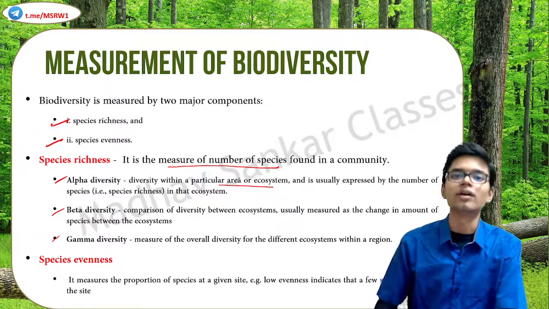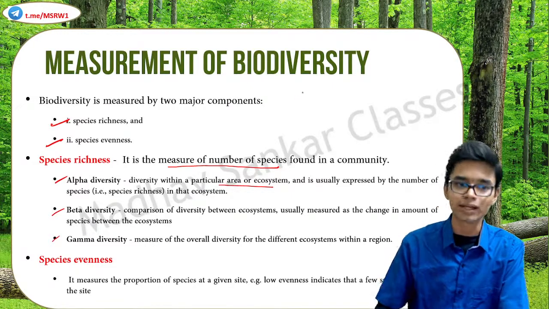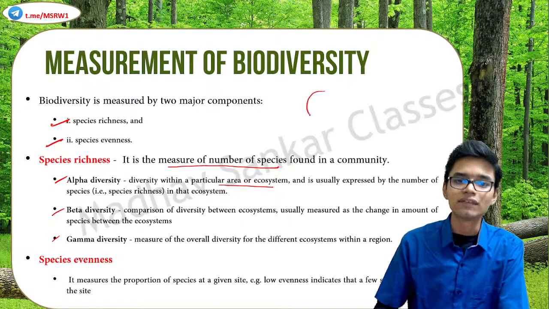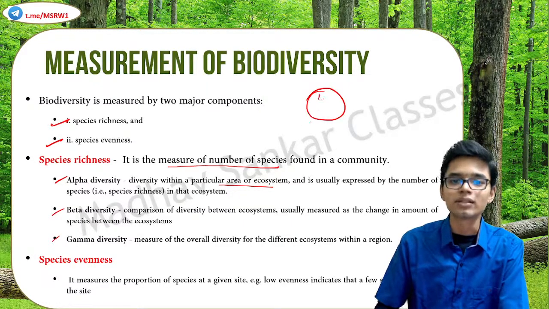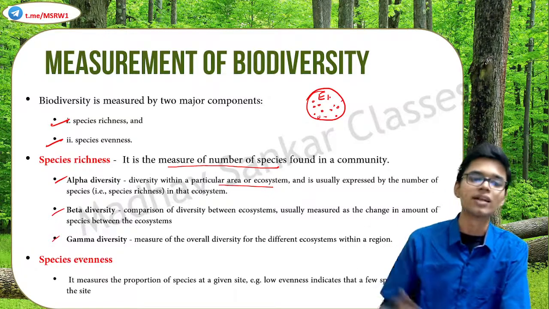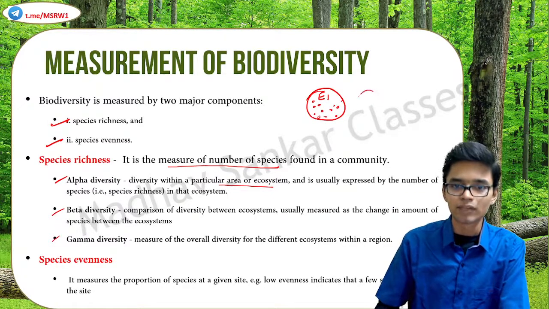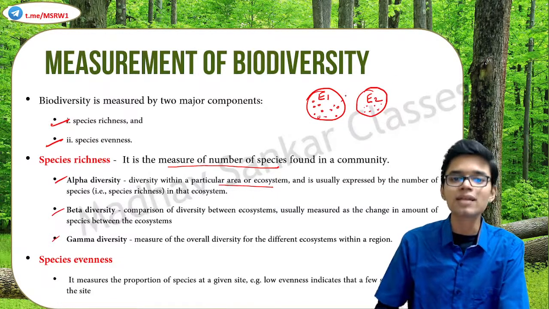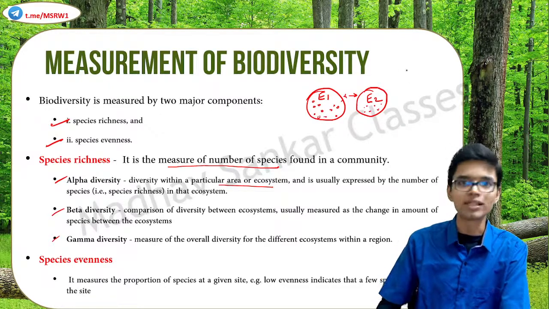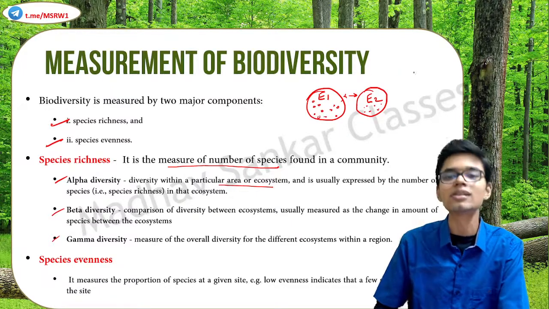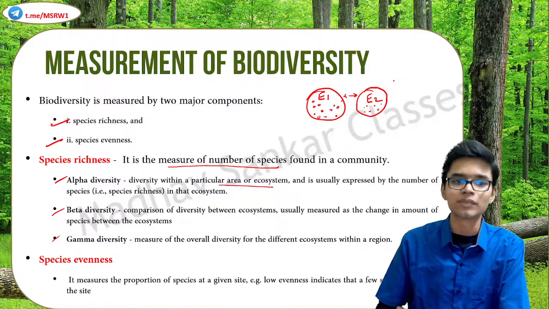To make it more clear, let me draw a diagram. In alpha diversity, this is one ecosystem, E1, and within it there are plenty of species. This diversity is termed alpha diversity. Now, if there are 2 ecosystems, with some species in both of them, the comparison between E1 and E2, these 2 different ecosystems or communities, is known as beta diversity.